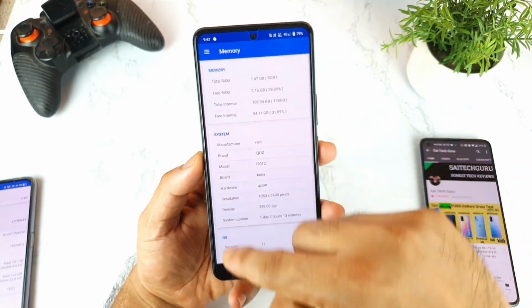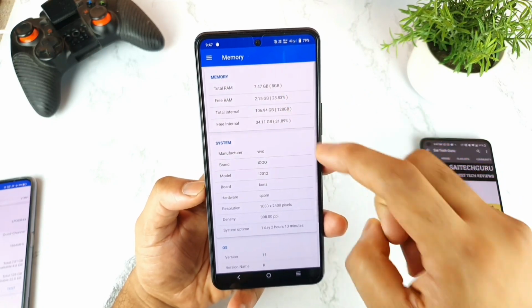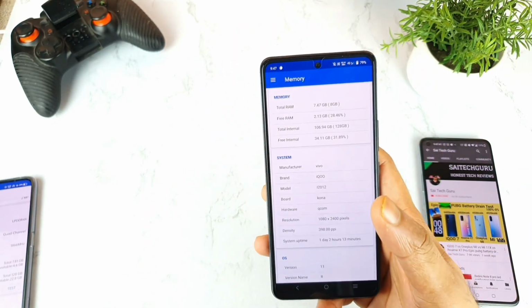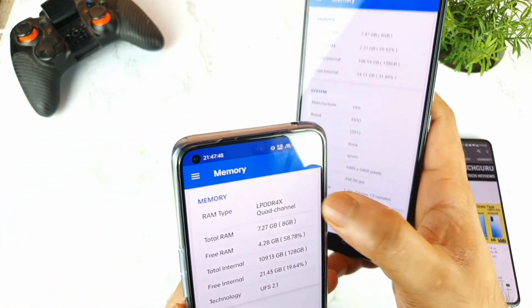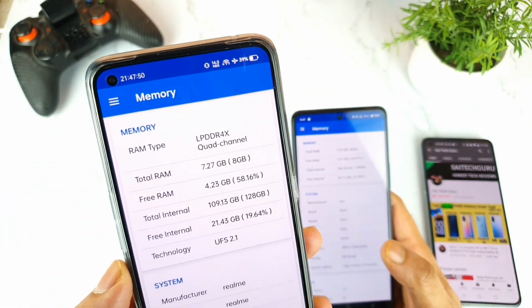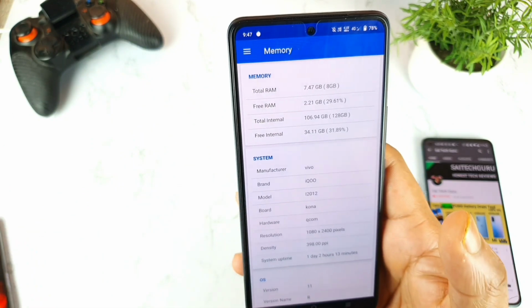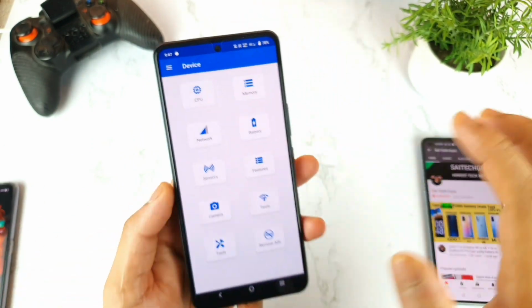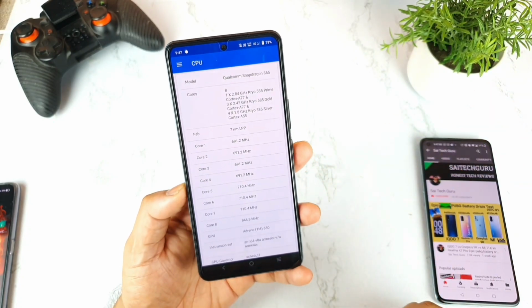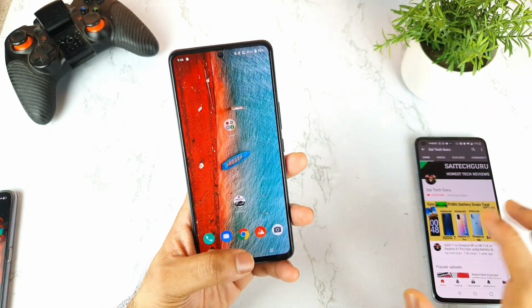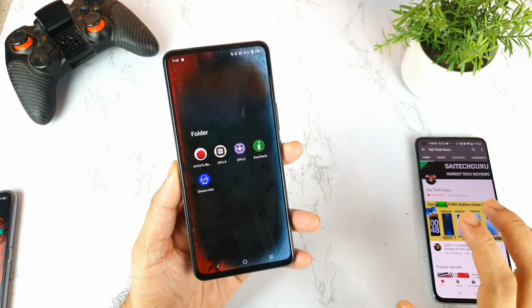So even in the CPU X application, there is no information about this RAM type at all. They did not mention anything in this application, whereas in other mobile phones, they will definitely mention what RAM type they are using. But in this, they did not mention anything about this phone at all. And even in the CPU, they did not update even the Snapdragon 870. I'm not sure why. So that's the problem with this kind of applications, friends. It's really hard to trust this application.